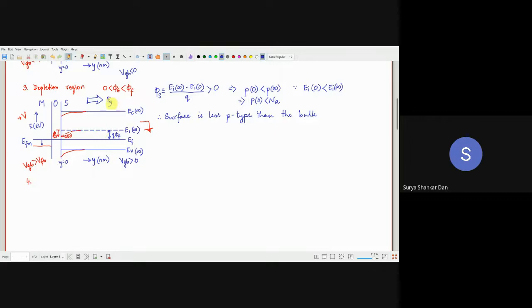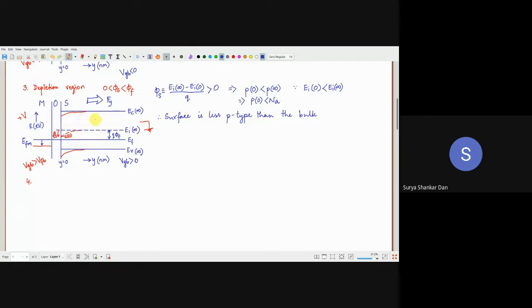The negative fixed ions will essentially charge up. That will be the reason behind the depletion charge, as we have seen in the case of the diode. All of you have correctly answered also. So the immobile ions are not moving. So immobile ions will essentially, it's similar to the diode case.